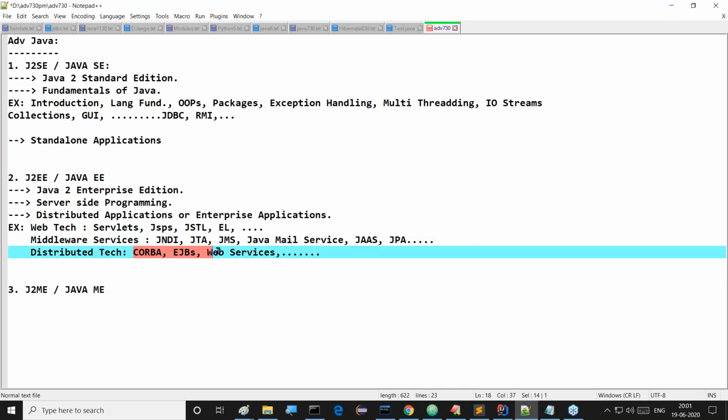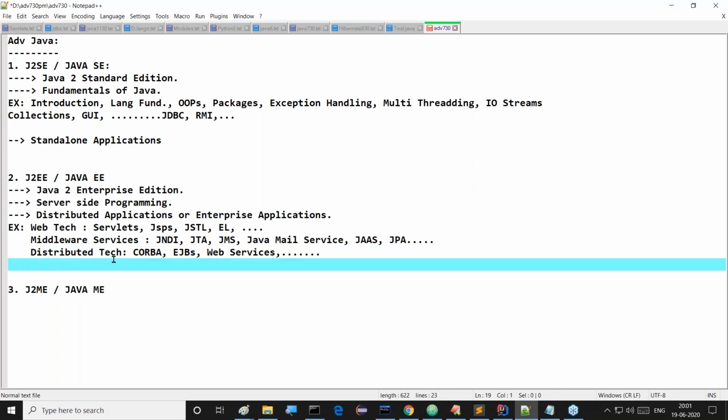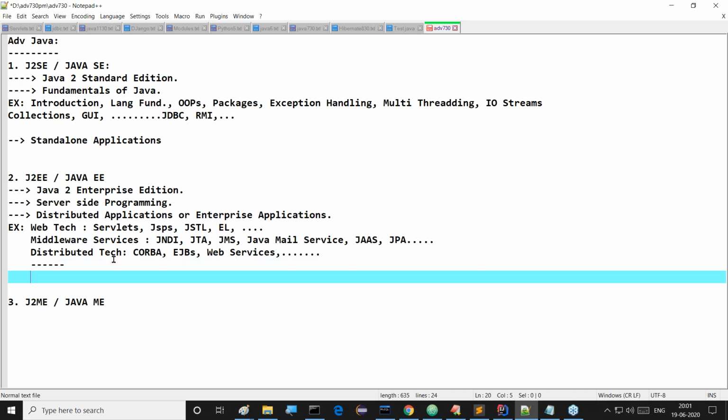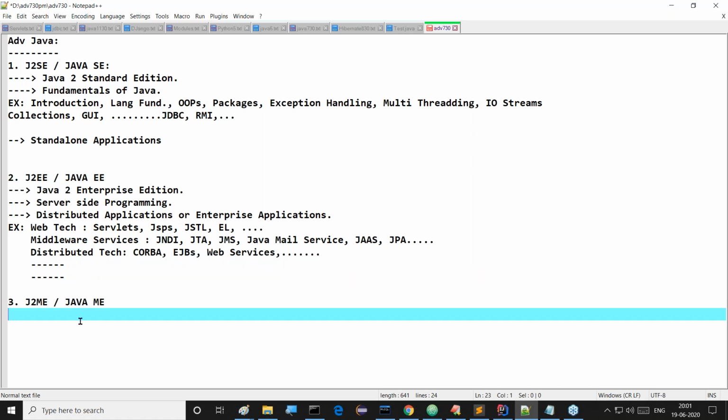And distributed technologies are available for how to communicate with remote machines and how to get services from remote machines. To get this kind of services we require distributed technologies and so on. A number of technologies are available under J2EE. Not just these, only a few of the technologies are mentioned, but many more are available.